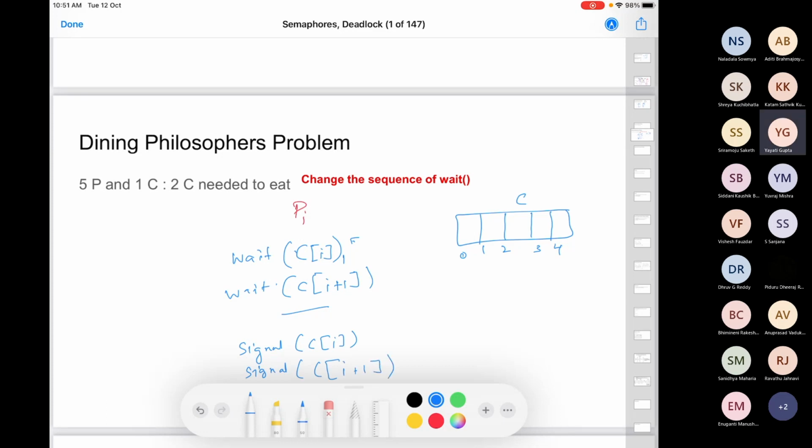Is it correct, or is there something wrong with the way I have written it? Last one, right? For P4 in this case, it's going to be C5, which doesn't exist. So I'll use a modulo 5 here, which will resolve the problem. Now, can there be a problem with this solution?